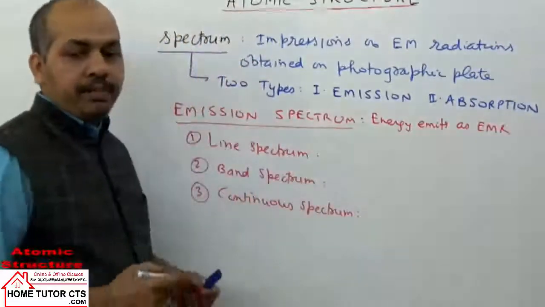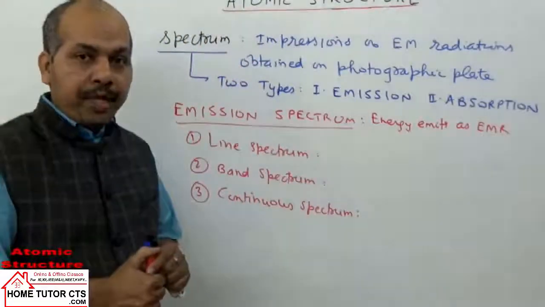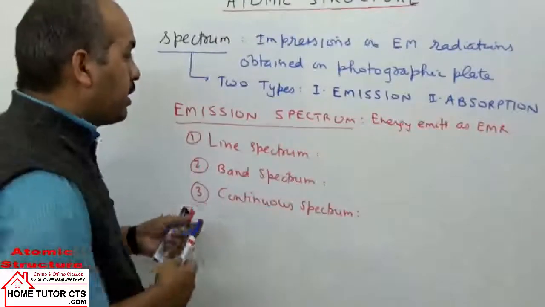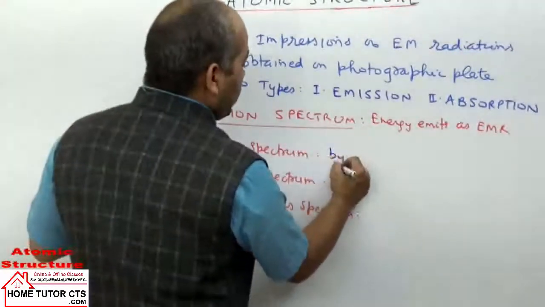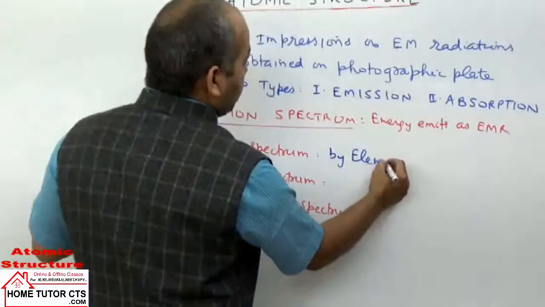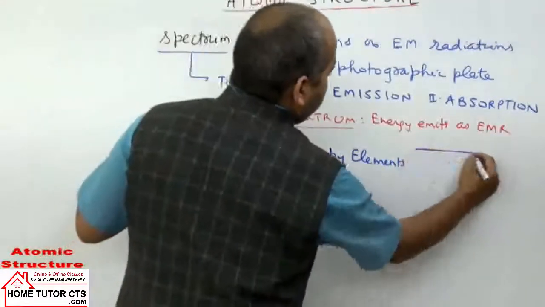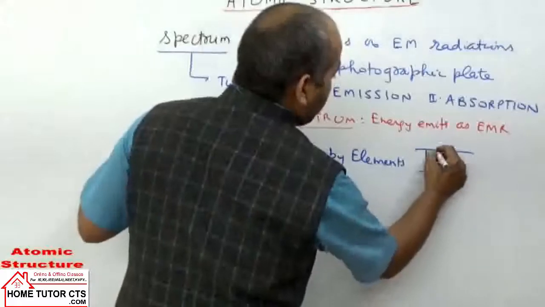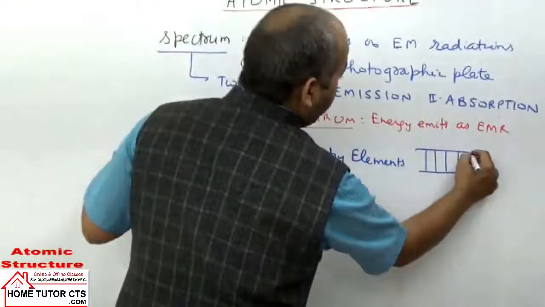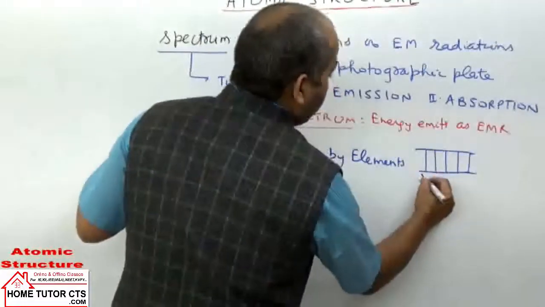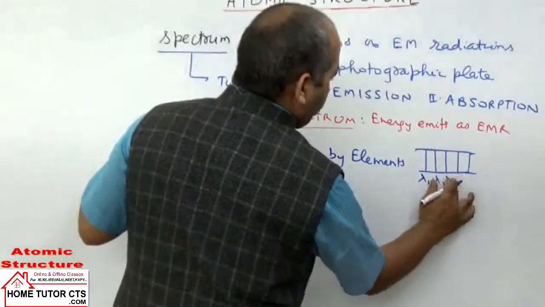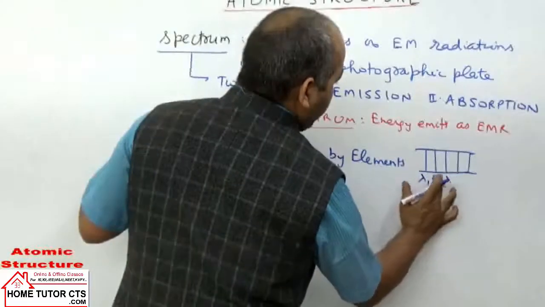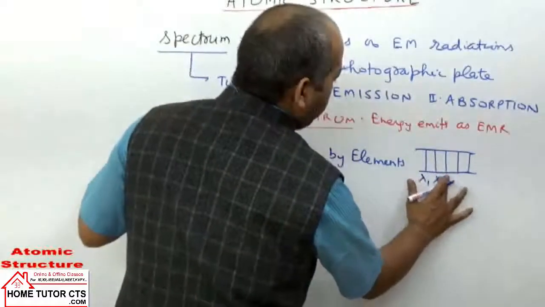Now line spectrum means the spectrum is obtained in the form of lines, discrete lines. Line spectrum is given by elements. The spectrum consists of a definite number of lines, lines of different wavelengths, lambda 1, 2, 3 and so on.